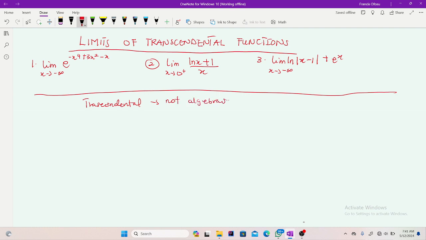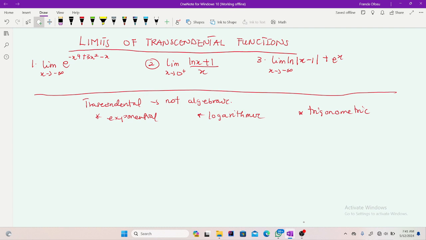These functions normally fall under the categories of exponential, logarithmic, trigonometric functions, inverse trigonometric functions, and hyperbolic functions. They all fall under transcendental functions, and we treated them in our previous videos for the introduction to functions.